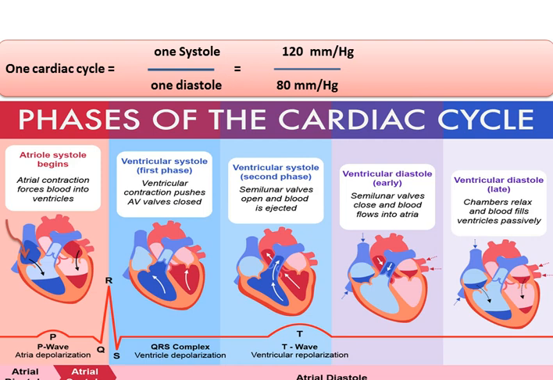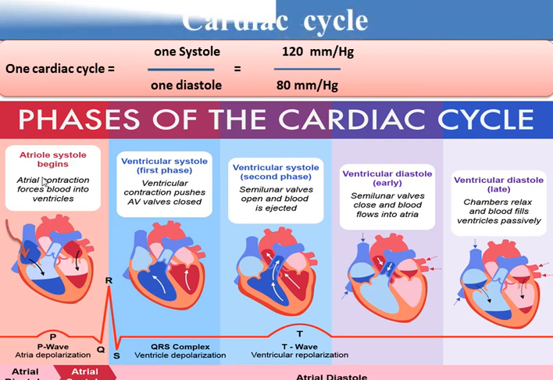And this maintains the normal blood pressure. The systole is 120 millimeters of mercury, and the diastole, the relaxation phase or diastolic pressure, becomes 80 millimeters of mercury. This is the normal blood pressure.